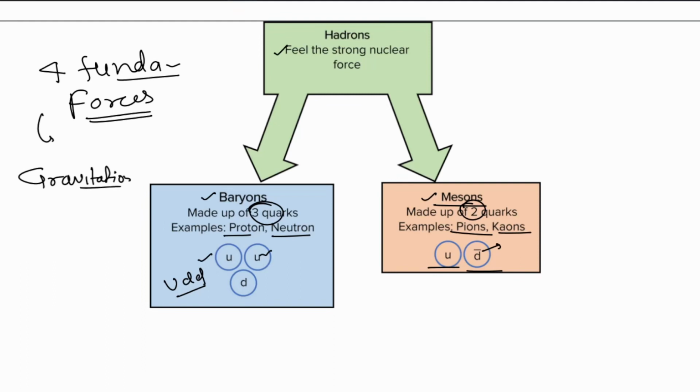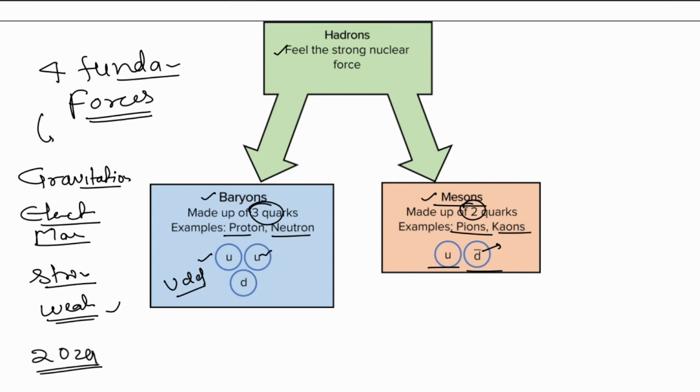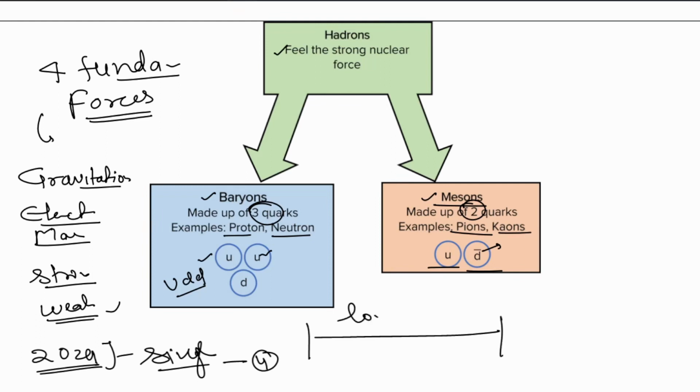Gravitation. Second is electromagnetic force. Third is the strong nuclear force. And fourth is the weak nuclear force. Okay, there are four types of forces in the world that govern the basic world. And even in 2024, we have not yet formed a single theory that explains all these types of forces. We do not know how gravitation works over such long distances.